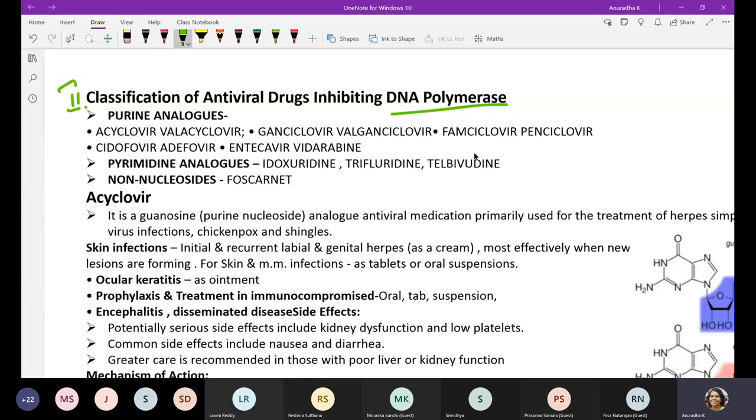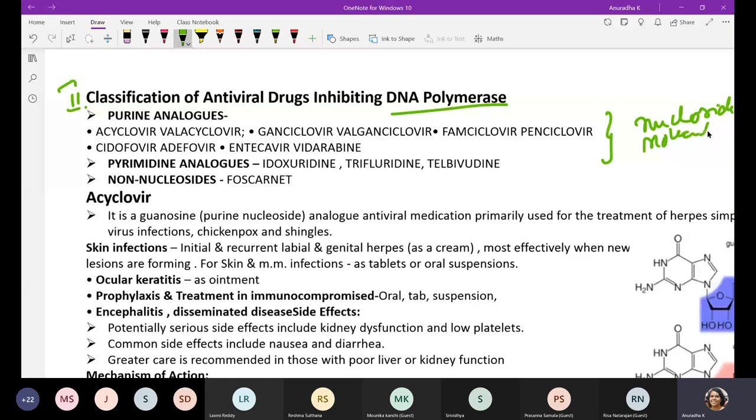The molecule exactly looks like a nucleoside, so it is recognizable by the DNA polymerase enzyme. The chemicals like acyclovir, valacyclovir, ganciclovir, valganciclovir, penciclovir, entecavir, all these examples are nucleosides with modifications, nucleoside-like molecules.